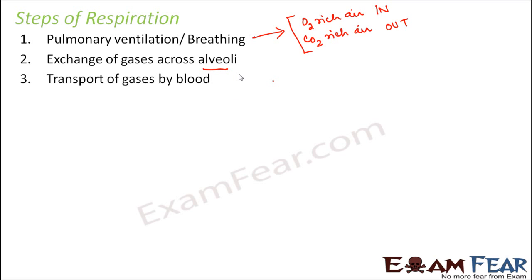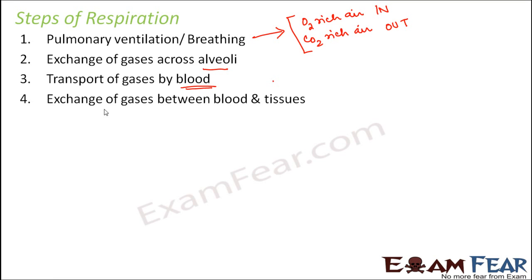Blood carries oxygen from the alveoli to different parts of the body, and also carries carbon dioxide from different parts of the body to the alveoli. That is the transport by blood.